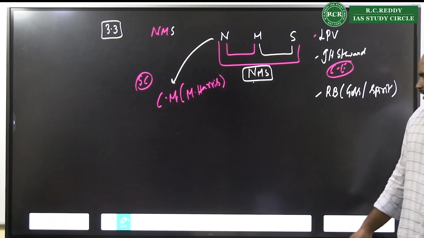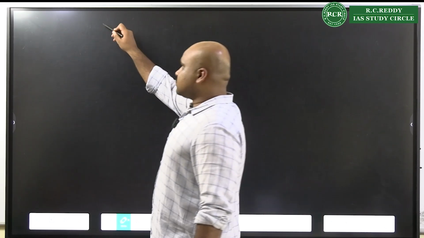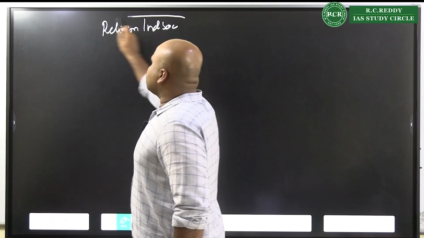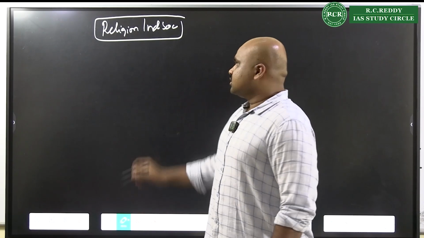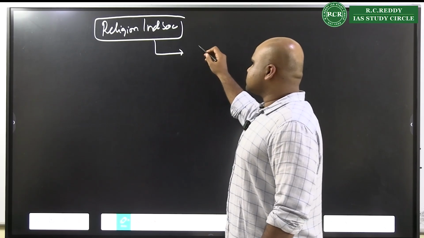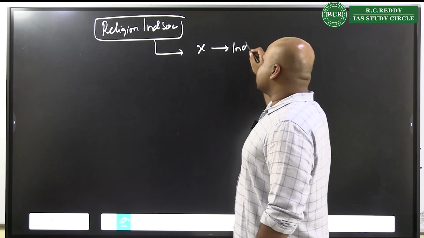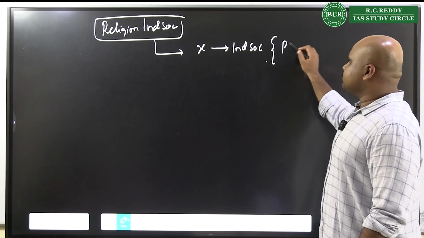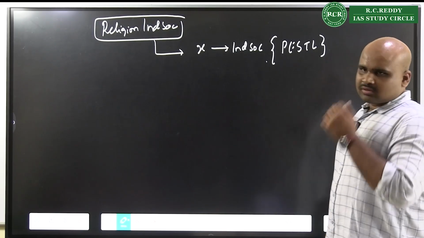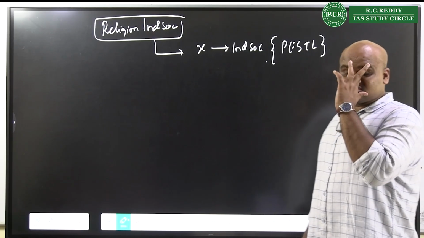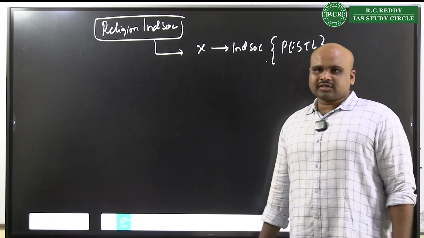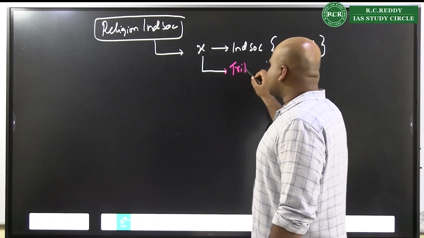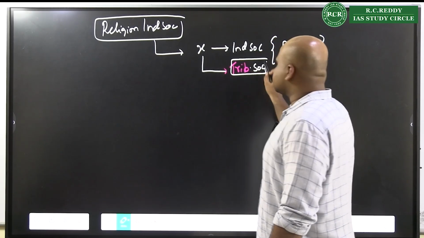Right? Then apart from that, you should also understand the impact of religions on Indian society. Now, when you look at impact of religions on Indian society, whenever it is talking about XYZ religion on Indian society, one aspect that I told you to do is what? Use your simple PESTLE approach. Or I just asked you to tell what is the social impact, economic impact, political impact. Along with that, you also please specify what is its impact on the tribal society within this particular answer.